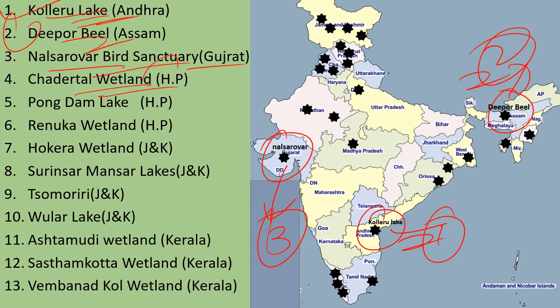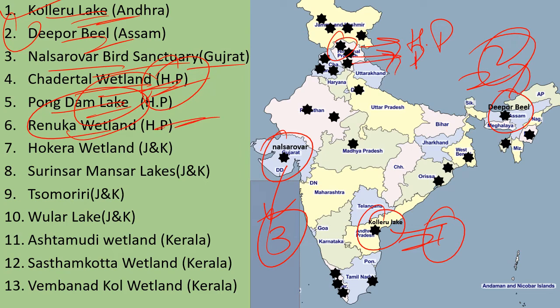Chandratal wetland in Himachal Pradesh, it's here. Pong Dam is also there. Then Renuka wetland, it is also in Himachal Pradesh. So the three wetlands in Himachal Pradesh are Chandratal wetland, Pong Dam wetland, and Renuka wetland. These are in Himachal Pradesh.